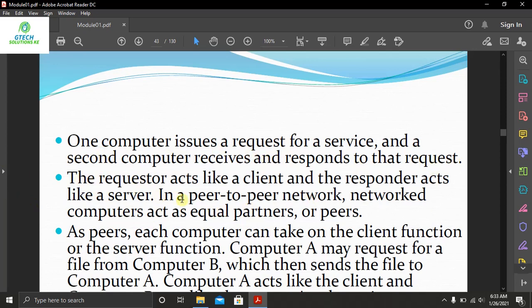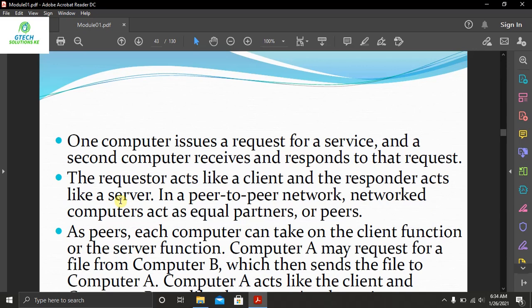Then we say the requester acts like a client, and the responder acts like a server. For example, when someone requests a document, that person acts as a client, while the other one who responds to the request that has been sent acts as a server.